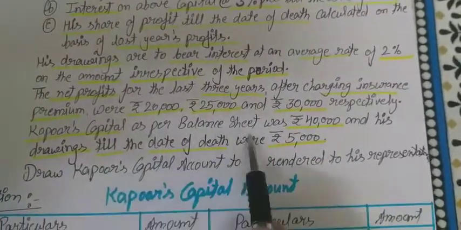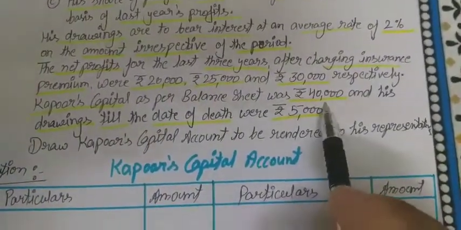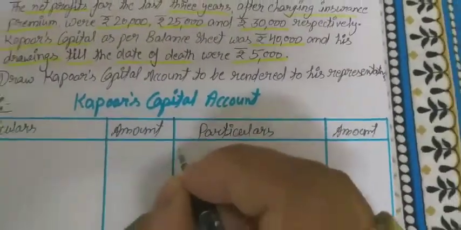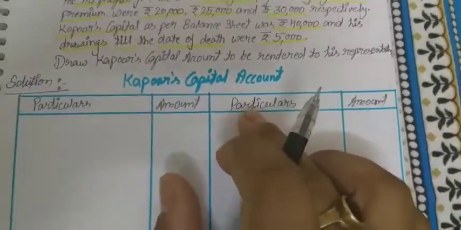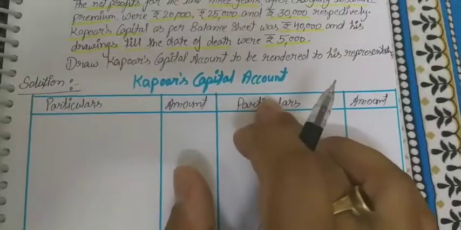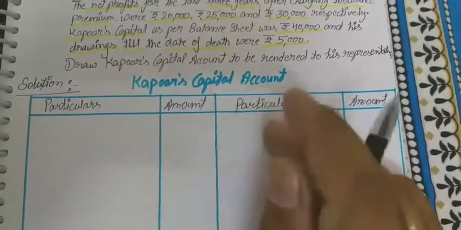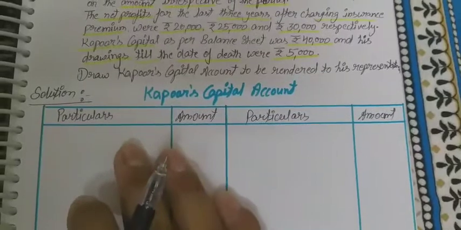Kapoor capital as per the balance sheet was 40,000. So in the capital account of the deceased partner, first we have to confirm the format.